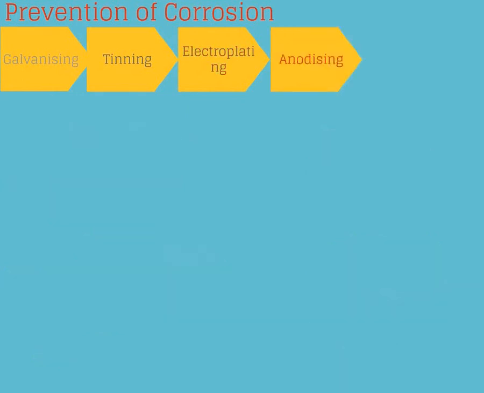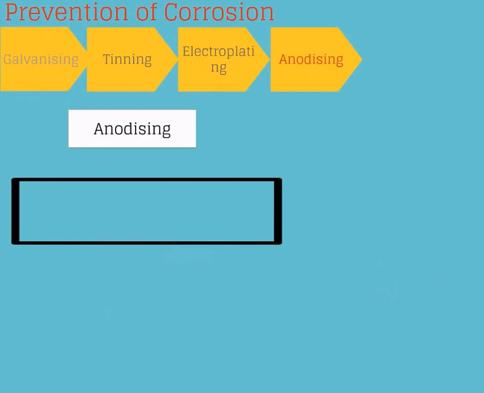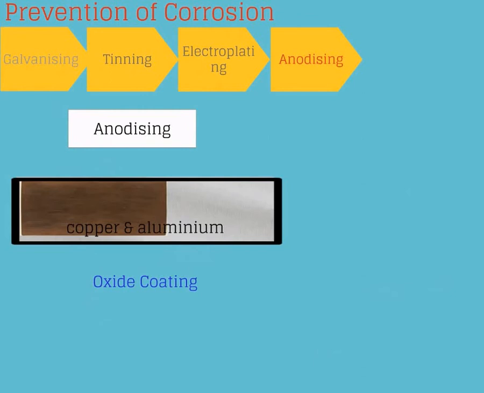Anodizing. In this method, metals such as copper and aluminium are coated with a thin strong layer of their oxide. This oxide layer prevents further oxidation of the metal.